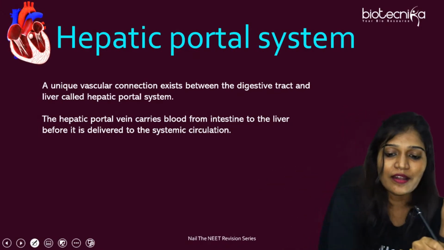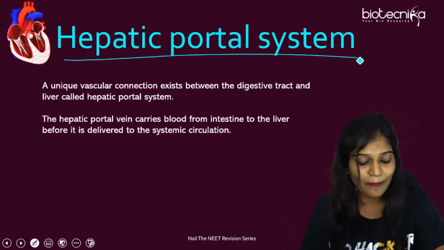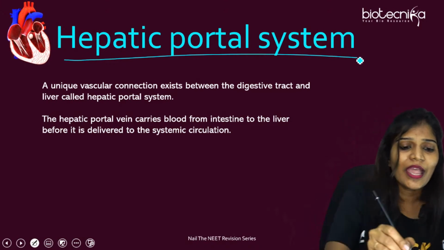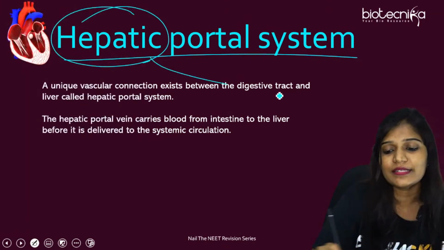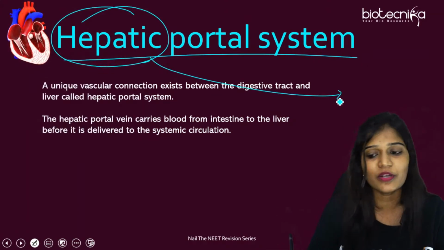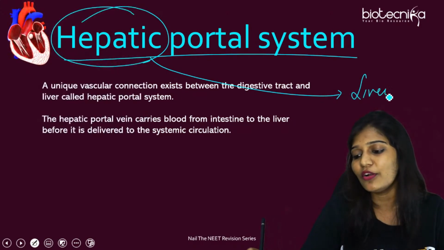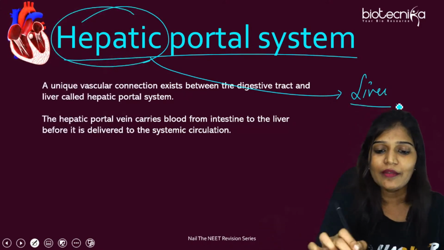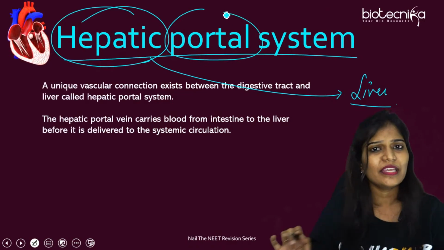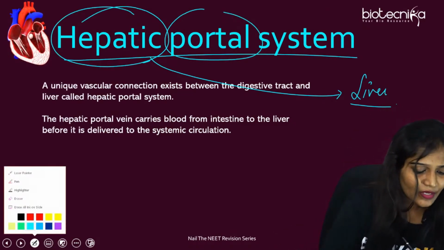Okay. This is another important question for examination: the hepatic portal system. Hepato or hepatic means, anybody? Hepato means what? Liver. Liver cells are called hepatocytes. And we are going to talk about what this portal system is. Very easy. Just understand it clearly.